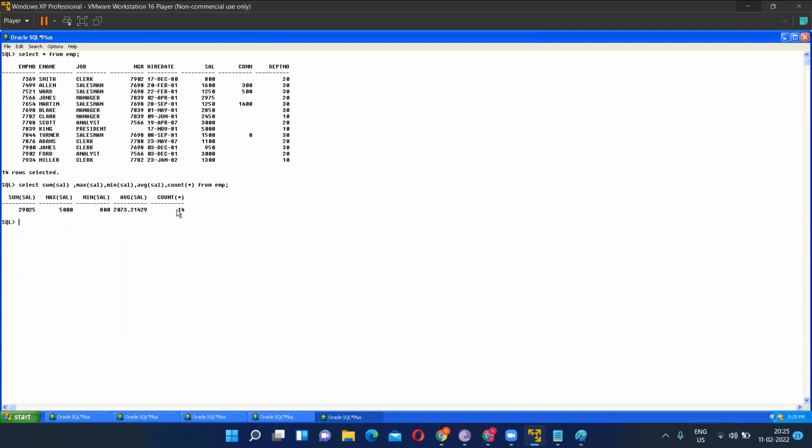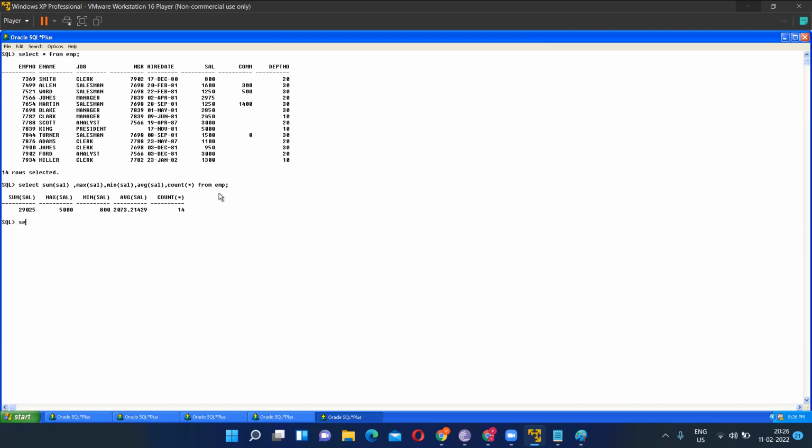Now, if any column is having null value, and that particular column is used in that particular function, it will not take those null values. Only if we mention that particular column where there are null values, it will not consider null values. But if there are non-null values, then it will take every value. Now, count star is a generic thing. It counts the number of records. We can write 1, 2, 3, 4, negative, positive, any number, and we can count.